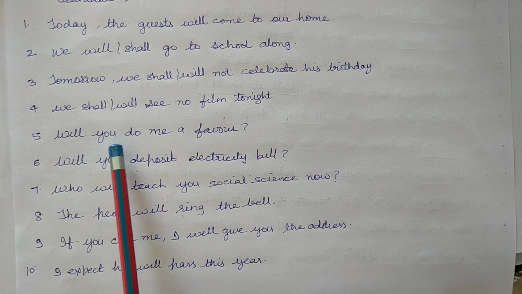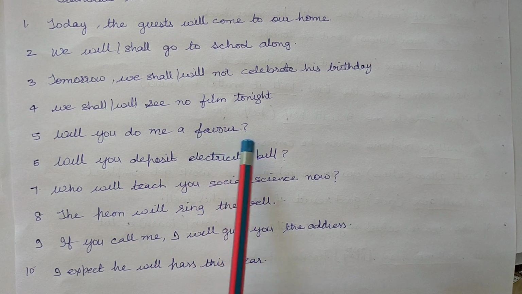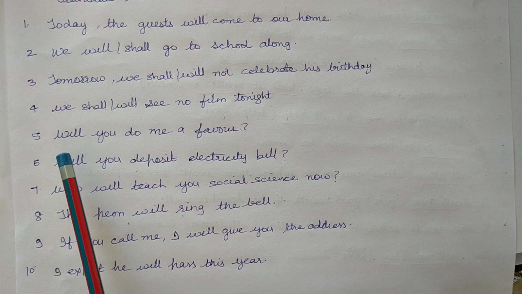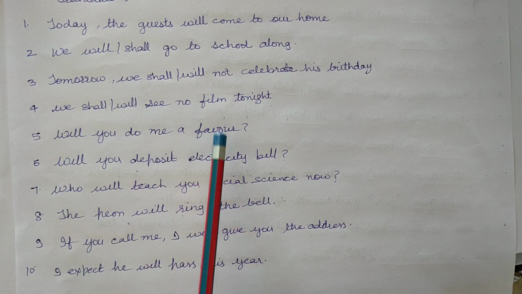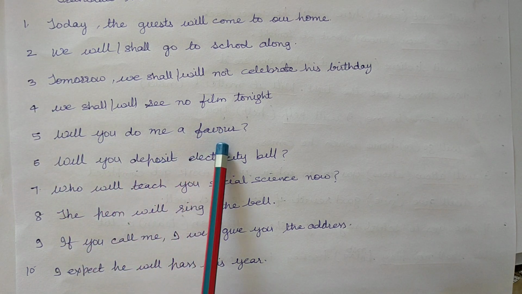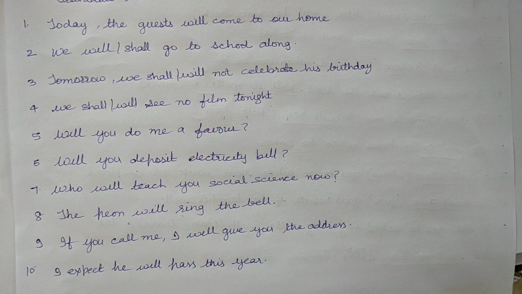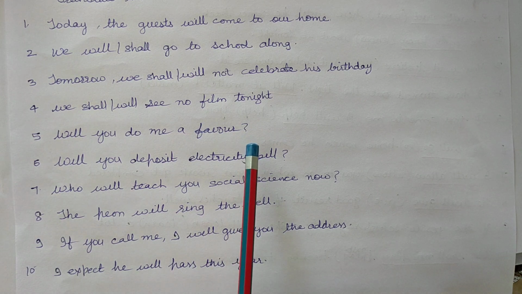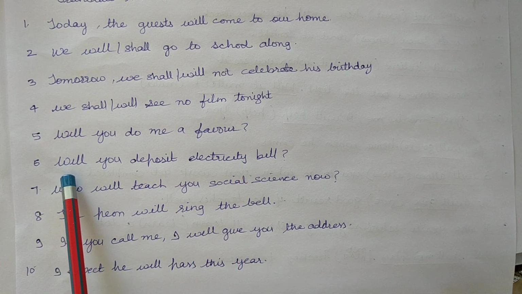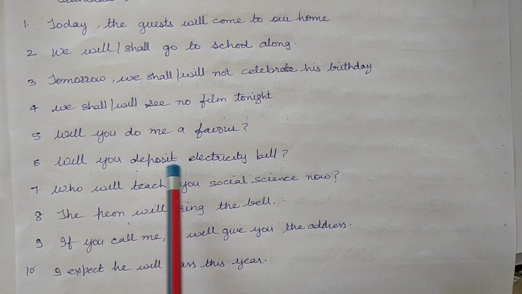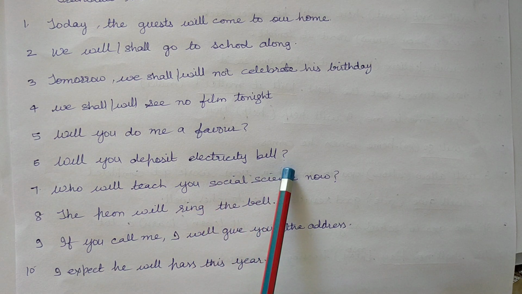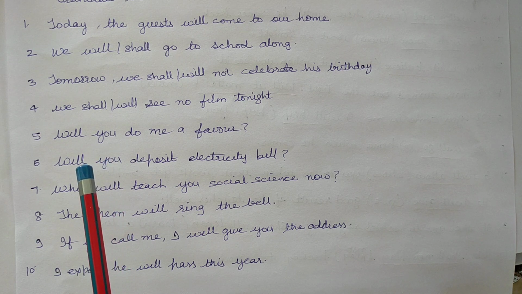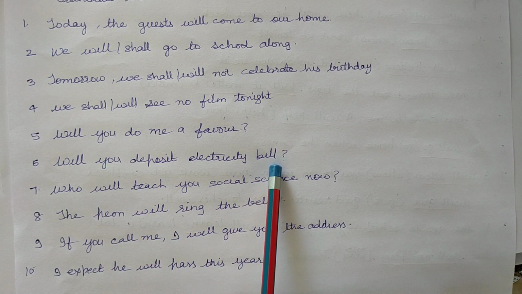Will you do me a favor? Question mark. So, this is the interrogative form of future indefinite tense. Will you do me a favor? क्या आप मेरा एक काम करोगे? प्रश्नवाचक. Will you deposit the electricity bill? Question mark. क्या तुम बिजली का बिल जमा करोगे?